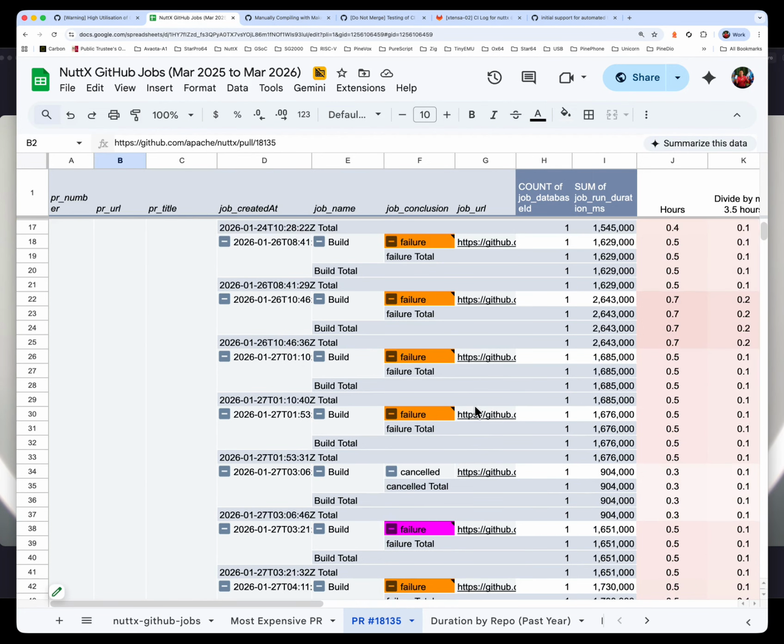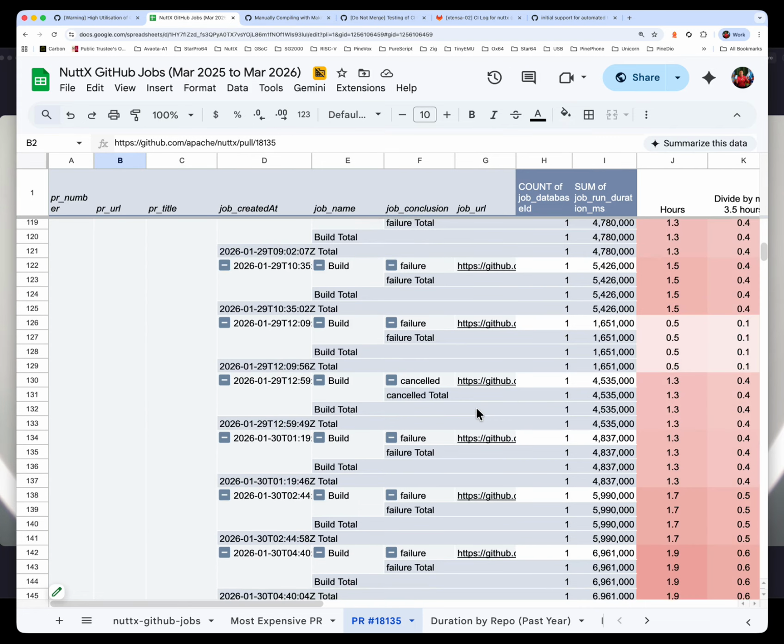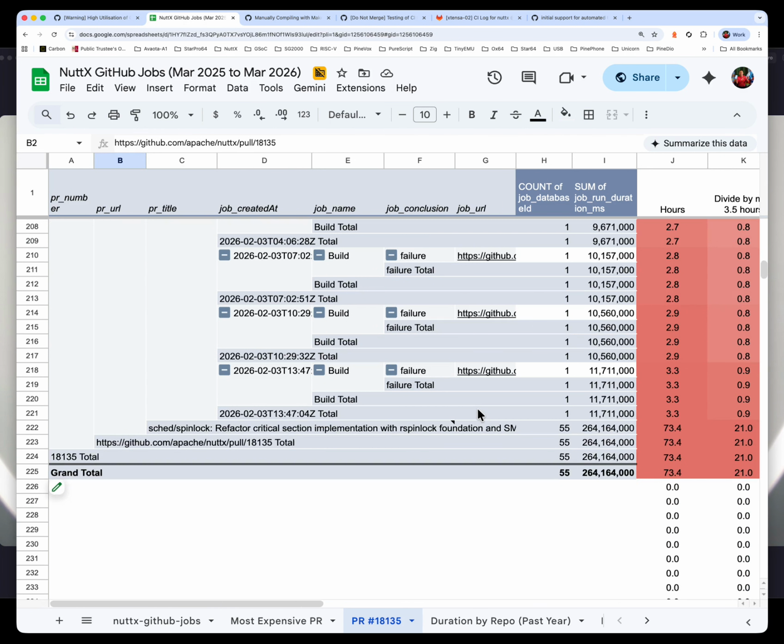How much time was spent on this PR in total? If we scroll down to the bottom, we see that it consumed 73 elapsed hours, meaning that our poor developer waited 73 hours for the build to complete and to clear this entire PR through many, many builds. How many builds? Well, we took an estimate.